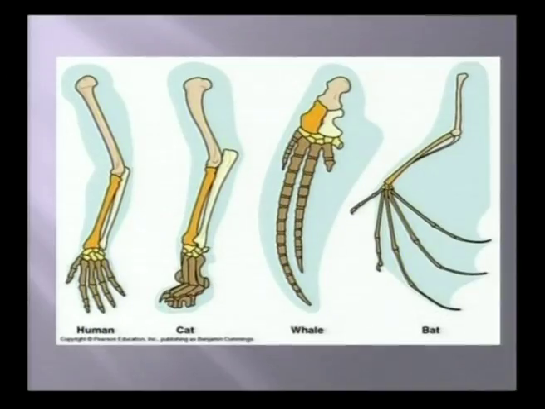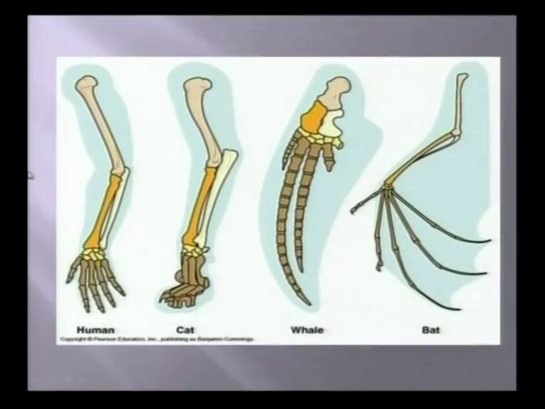Just observe your hand, friends, and compare it to those figures. What are you finding here? This hand is similar to the human hand, since we are human beings. If you compare your hand with the cat's hand, then you can understand it. Is it similar? Yes, it is similar.